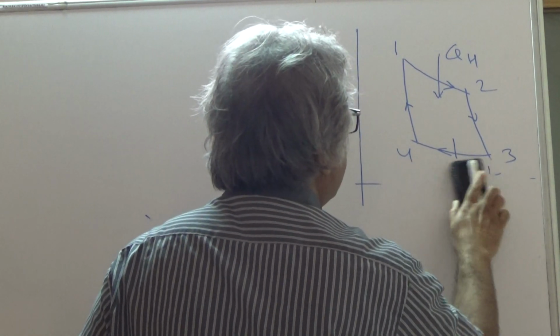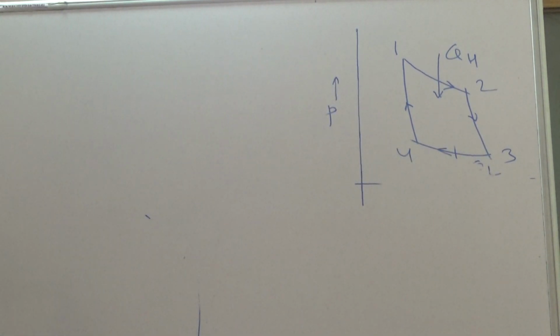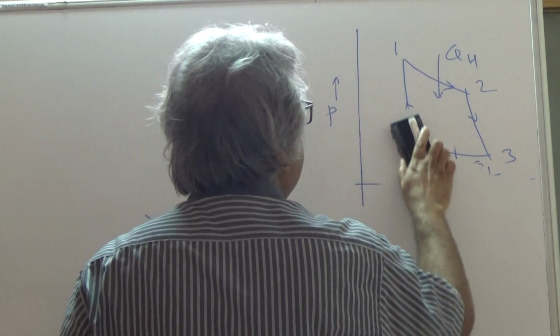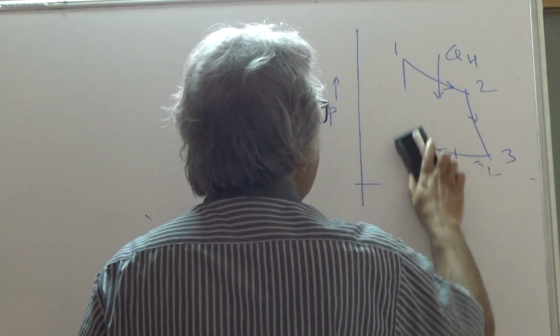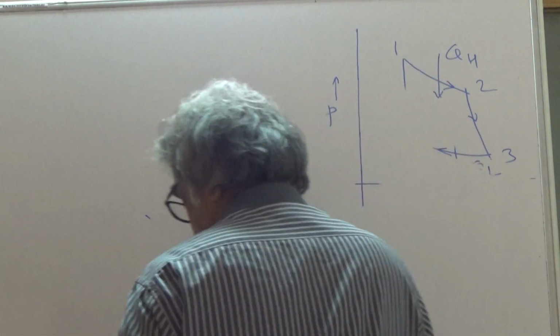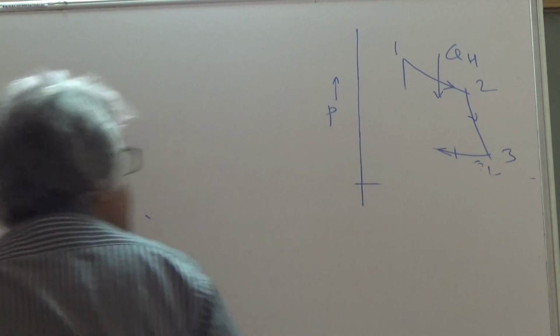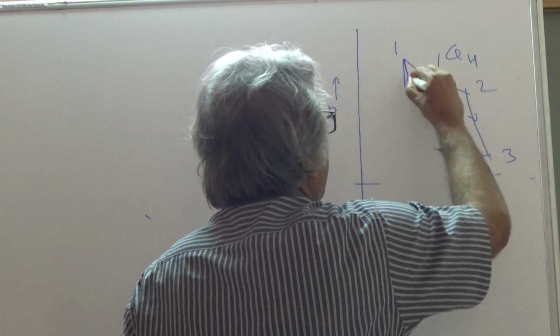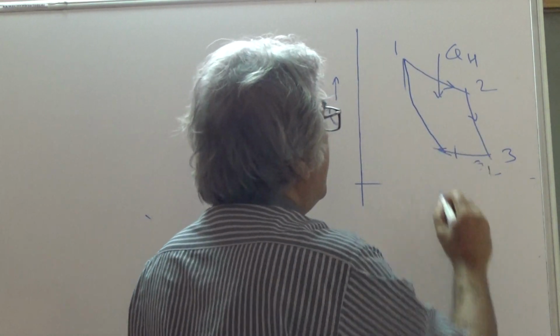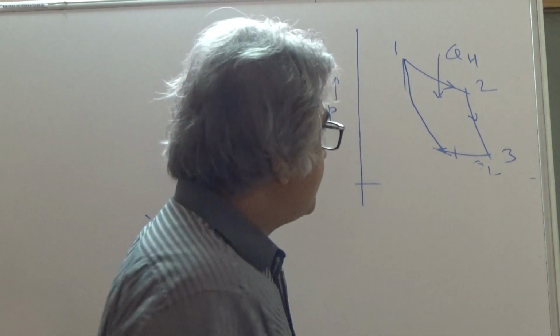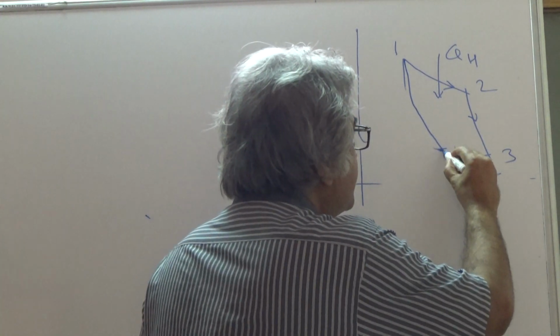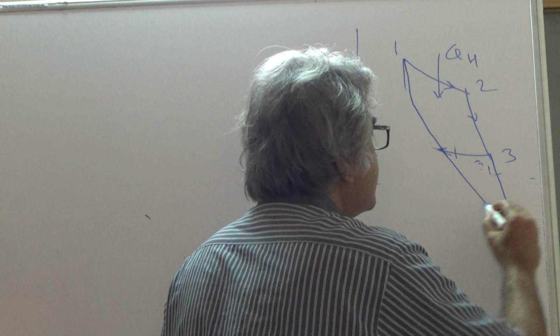So what I do here is draw a figure like this.